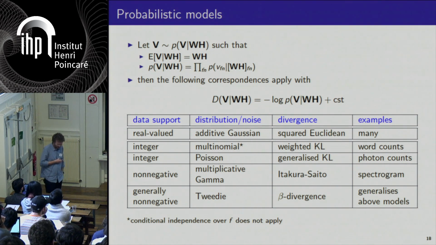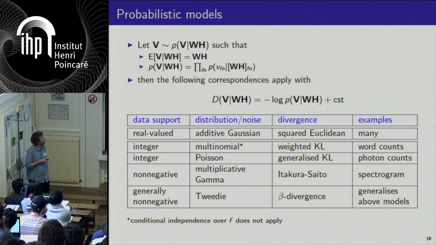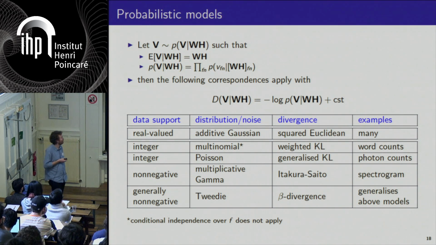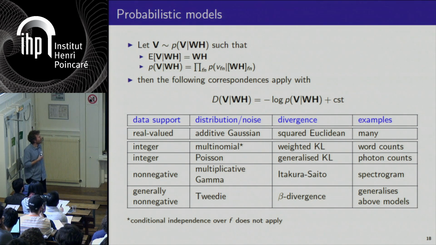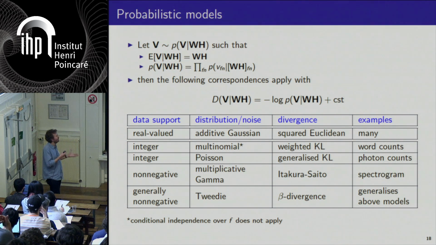In topic modeling and text information retrieval, multinomial distributions are quite popular. This is, for example, behind latent Dirichlet allocation or PLSA. In spectral analysis, the Itakura-Saito divergence has been shown to lead to accurate results, at least more accurate than other divergences, and this underlies a multiplicative gamma noise.